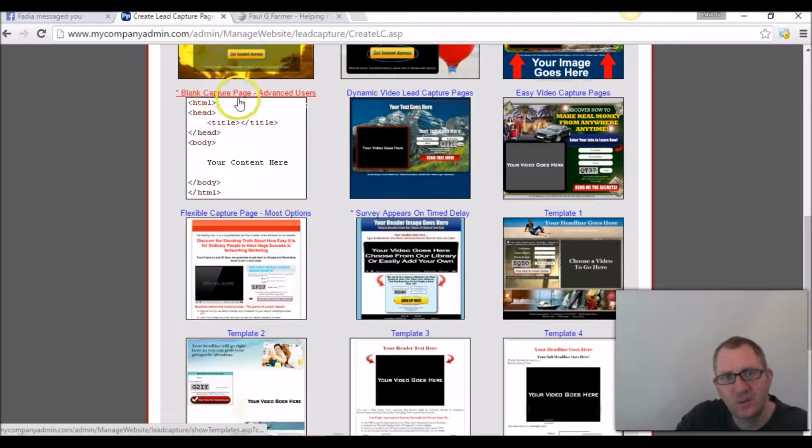With these, you can literally take, let's say someone else has a page out there. You can basically copy the page source, and you could have that same page and just put in your Aweber list name in there, and you'll be able to capture leads using almost the same page. Maybe they're using a different system, but you use the source code. Now this is more advanced. I'm just letting you know you can do this.